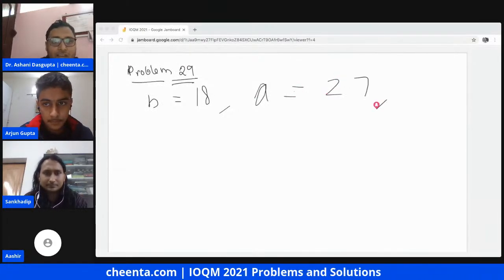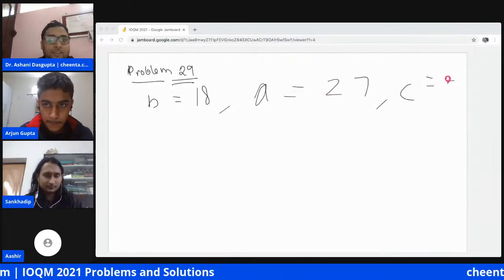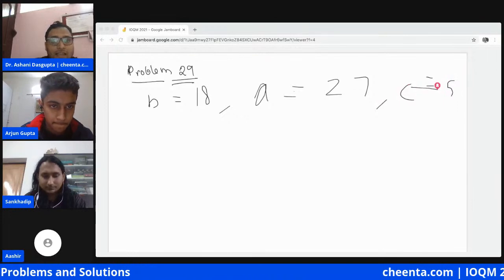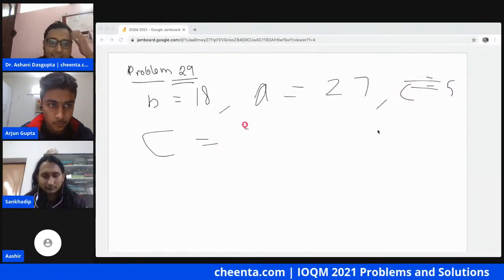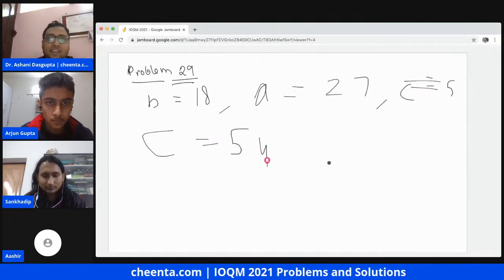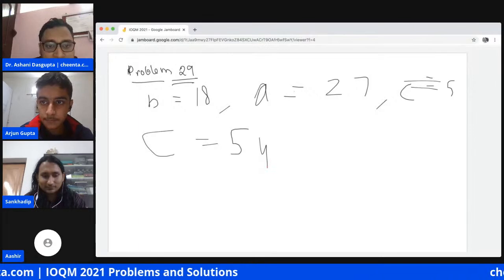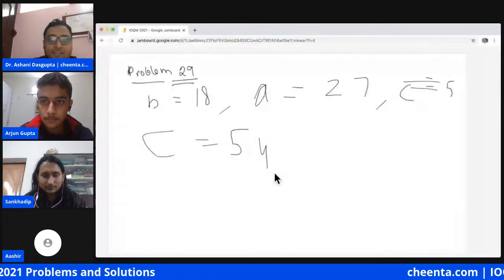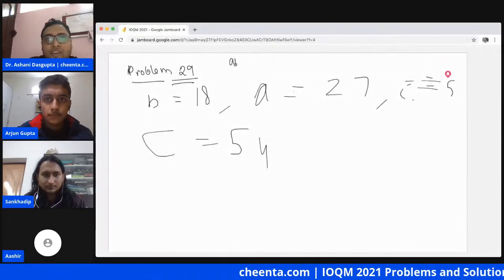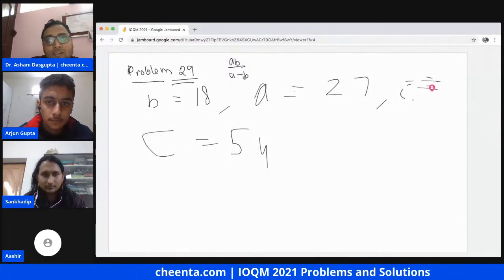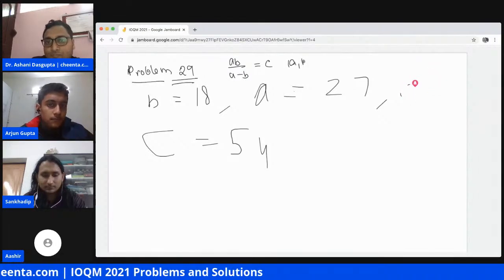We are solving problems from IOQM 2021, and this is problem number 29, which says that there are positive integers a, b, and c satisfying ab by a minus b equal to c. So it's given that ab by a minus b is equal to c.